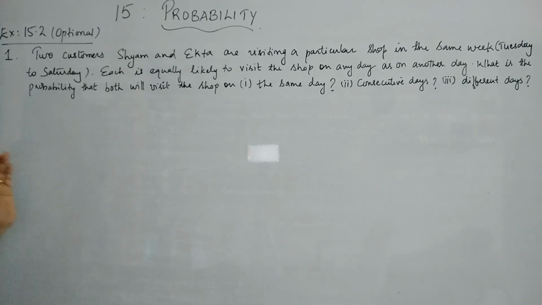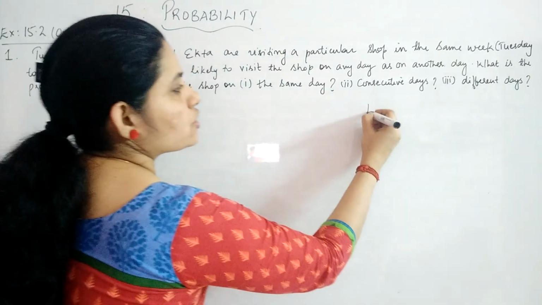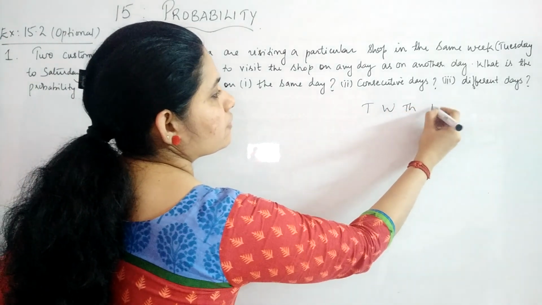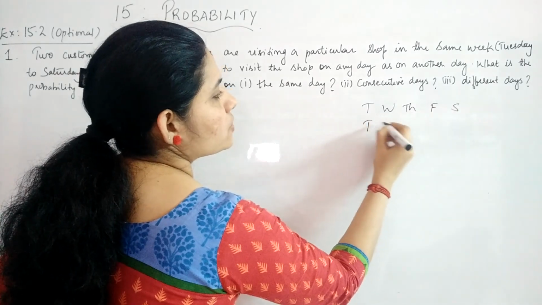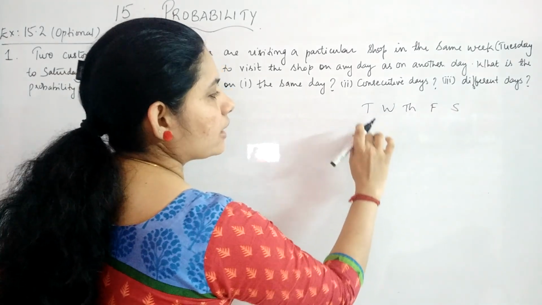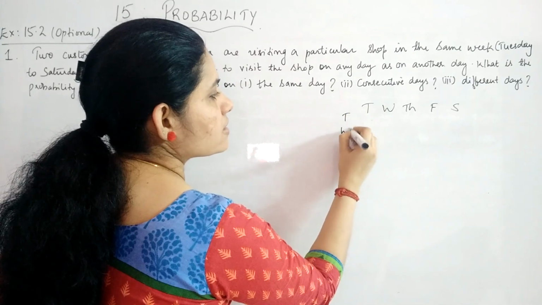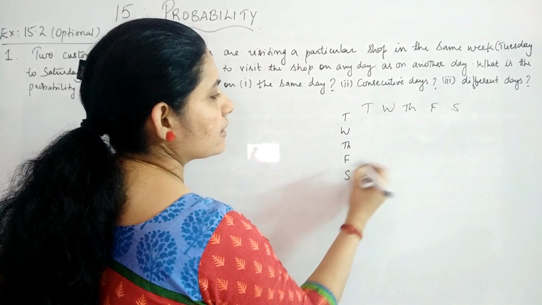Okay, so first we will find out the total number of possible outcomes. It is from Tuesday to Saturday, and for both the customers you have to see. So Tuesday to Saturday, you will have 5 and 5 each in that. Tuesday, Wednesday, Thursday, Friday, Saturday.